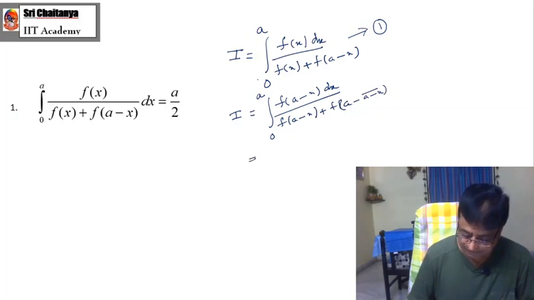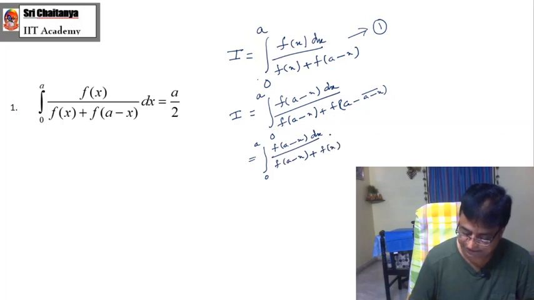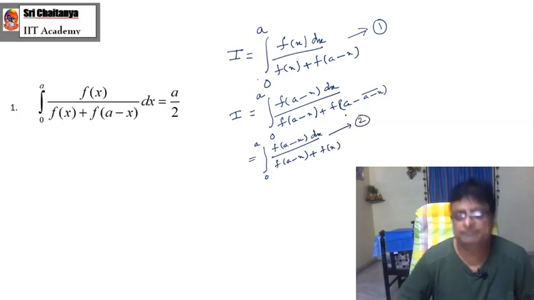Of course, after simplification it is integration 0 to a f of a minus x dx by f of a minus x plus, obviously, f of x. You call this equation number 2.